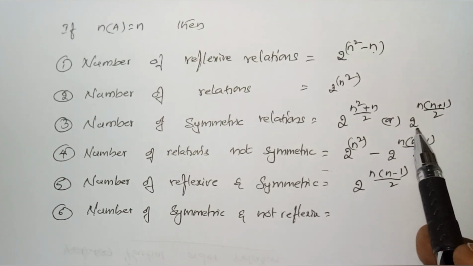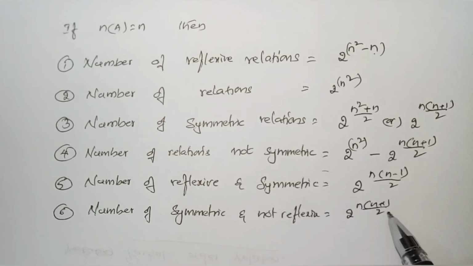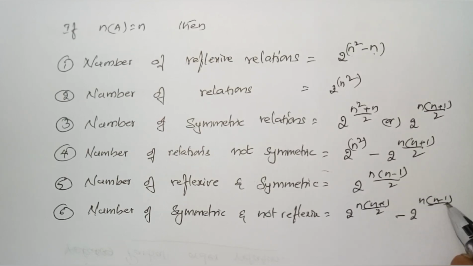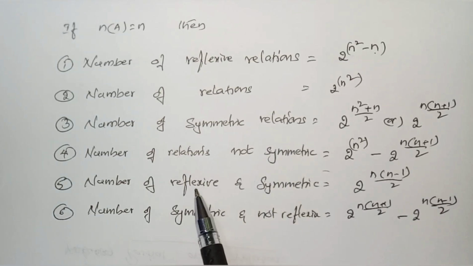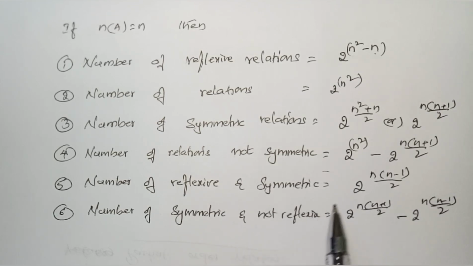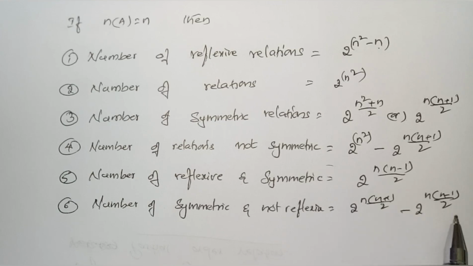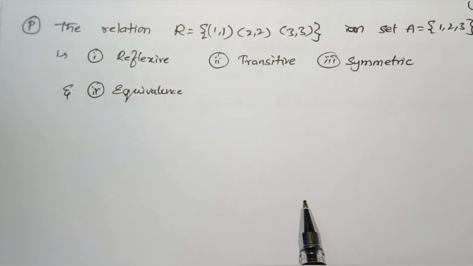Now, number of relations that are symmetric but not reflexive. So you subtract: 2 power n into (n plus 1) by 2 is there, no? From this you subtract 2 power n into (n minus 1) by 2. From the symmetric relations, if you subtract the both reflexive and symmetric, then we will get those which are symmetric but not reflexive. Okay, is it clear? Symmetric but not reflexive is 2 power n into (n plus 1) by 2 minus 2 power n into (n minus 1) by 2. Is it clear?